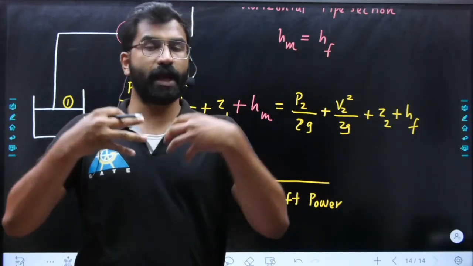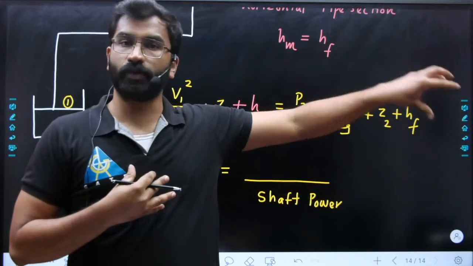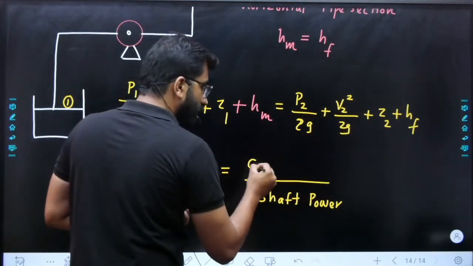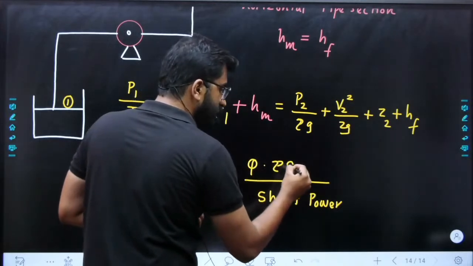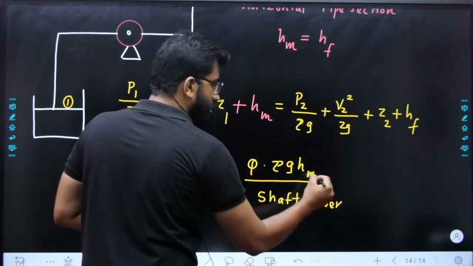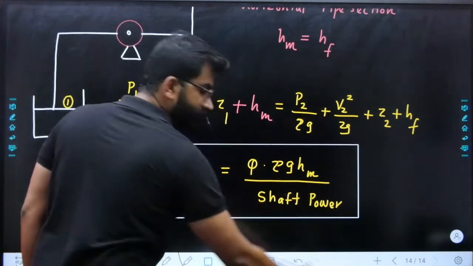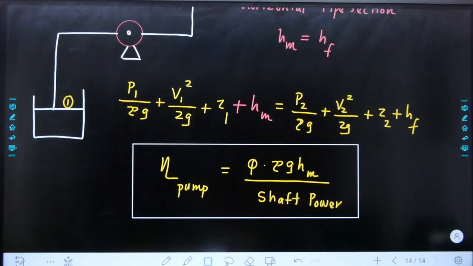Out of that, how much the pump is able to transfer to the fluid, that will be your efficiency. So power developed by the pump will be Q into rho g HM. This is the equation we need to remember. Easy.